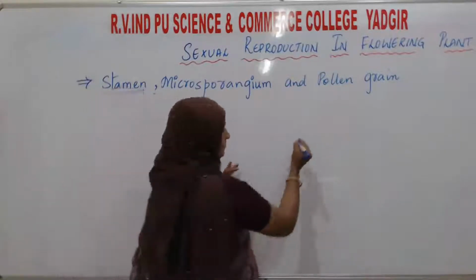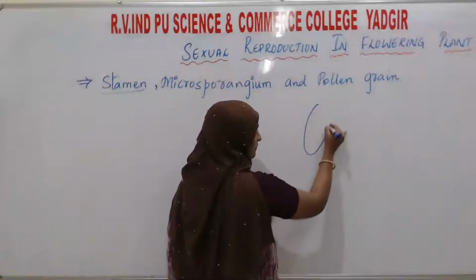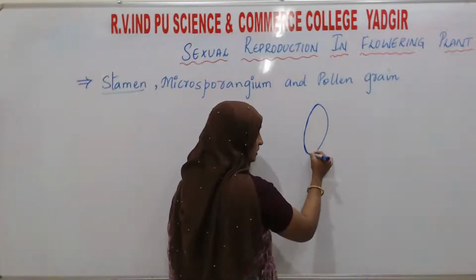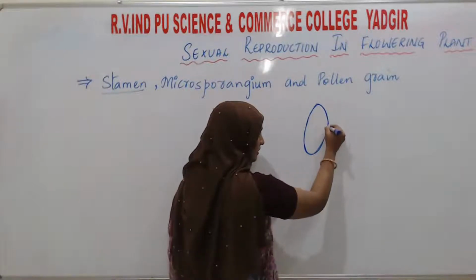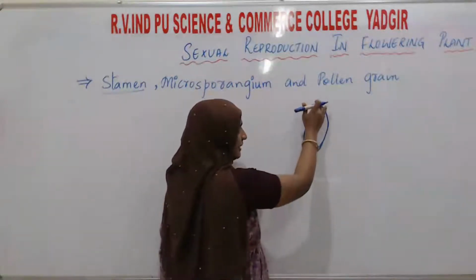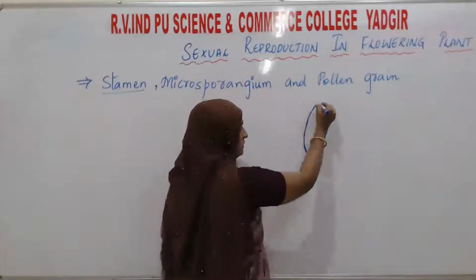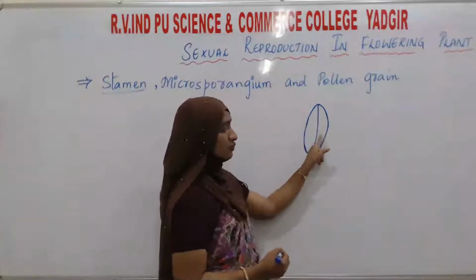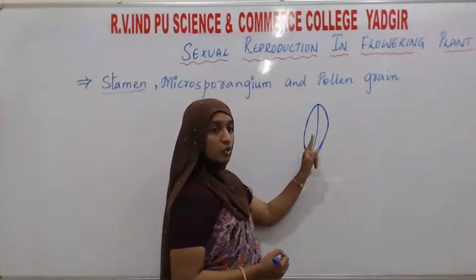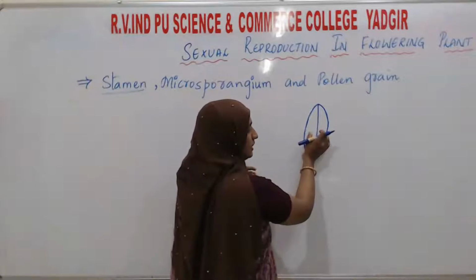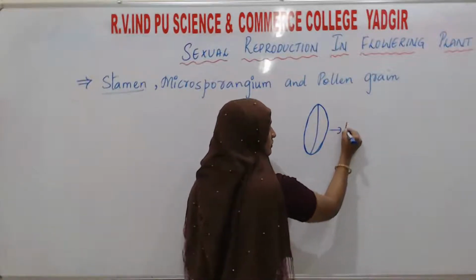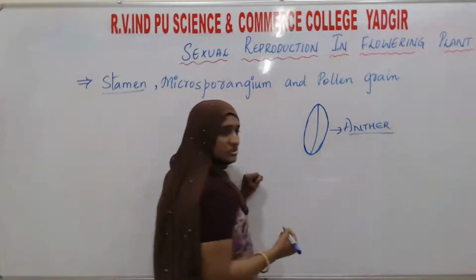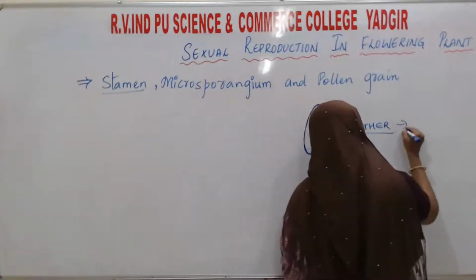Stamen is composed of three parts. First is the anther, which is a bilobed structure. You can see the presence of two lobes. That's why this bilobed structure is known as the anther.